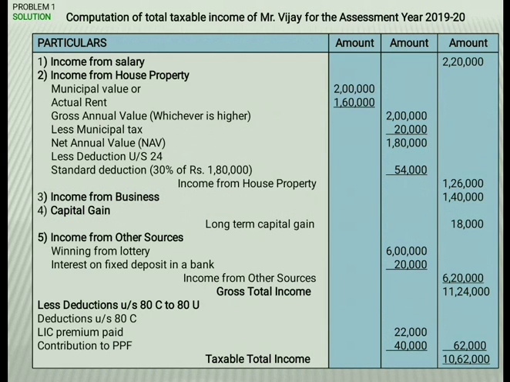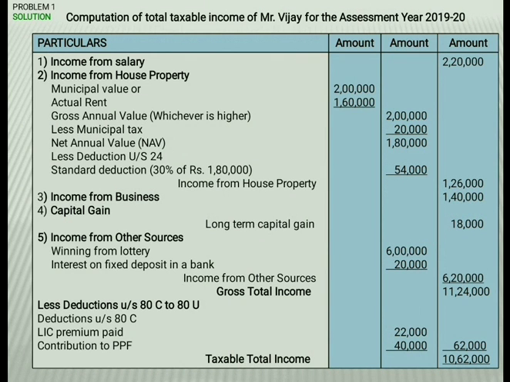From gross total income, we have some deductions, that is, less deduction under sections 80C to 80U. In this problem, they have given only 80C deductions: LIC premium paid 22,000 and contribution to PPF 40,000, a total of 62,000.